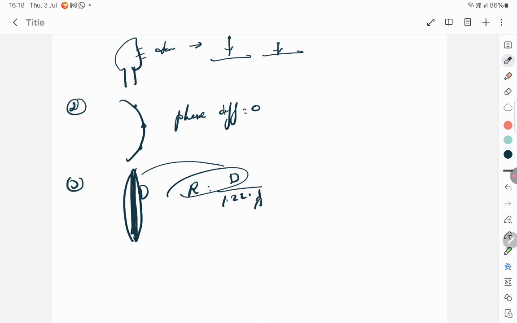And you can see wavelength. From this relationship you will understand how it varies with the wavelength. If the wavelength is larger, the resolving power will be lesser, or if the wavelength is lesser, the resolving power will be more. So a shorter wavelength always gives you a better resolving power. So you also understand how the resolving power and the wavelength are related, apart from the question that's been given in the question paper.